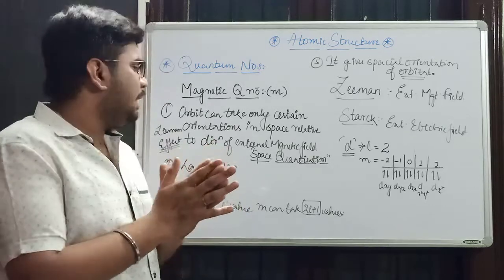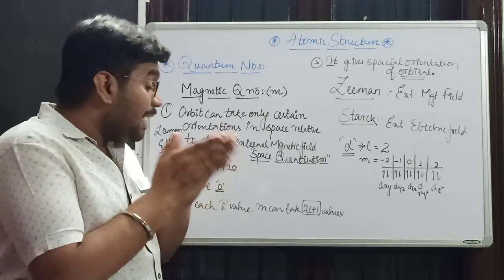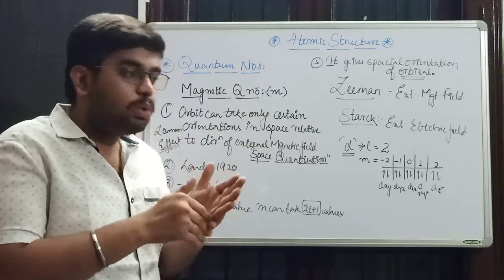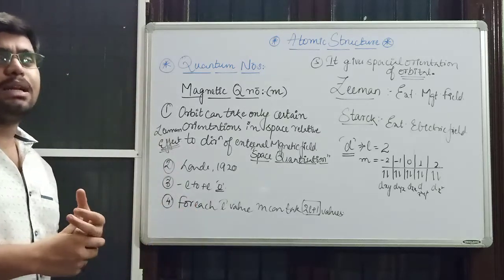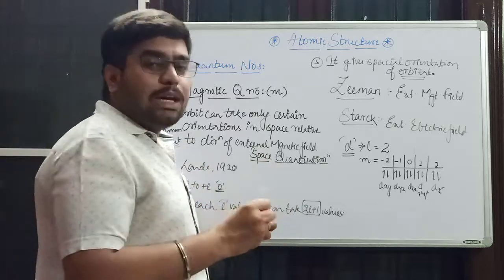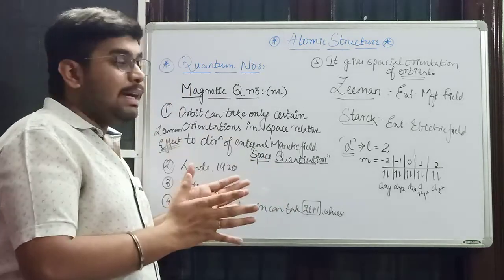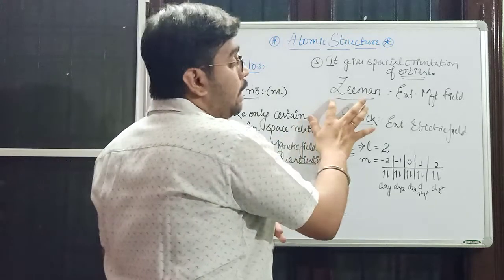An orbit can only take certain orientations in space in relation to any external magnetic field. What is this external magnetic field? It was an observation given by Zeeman.